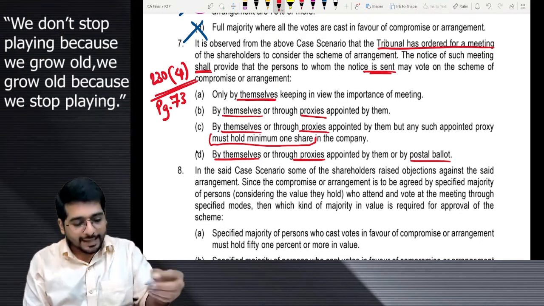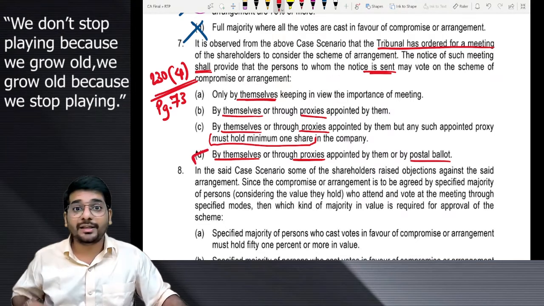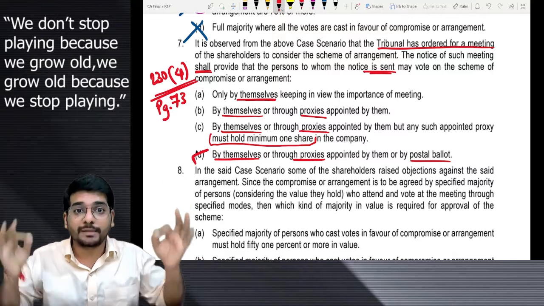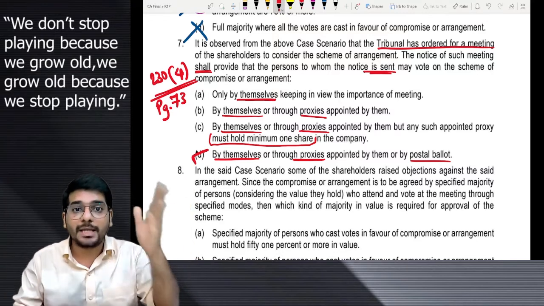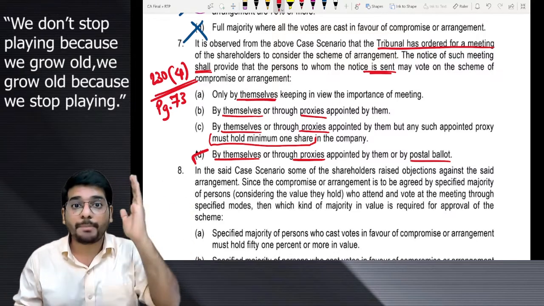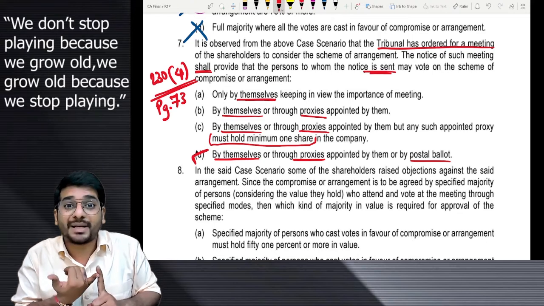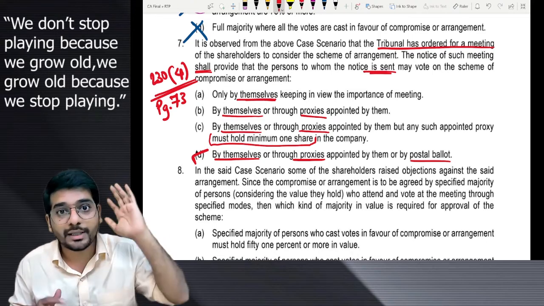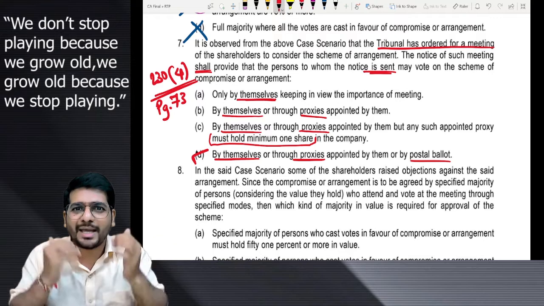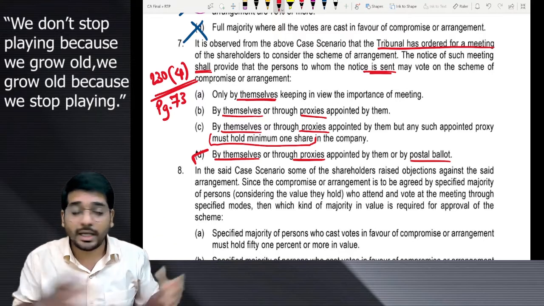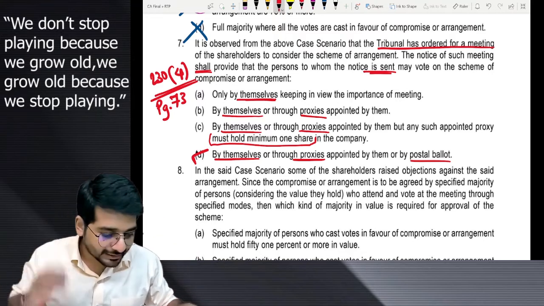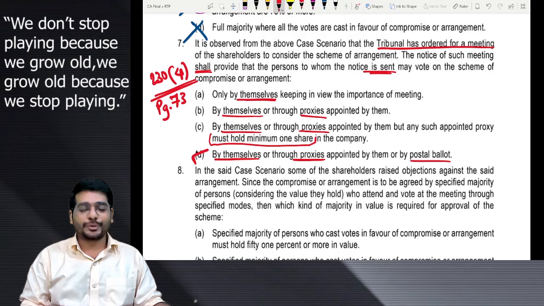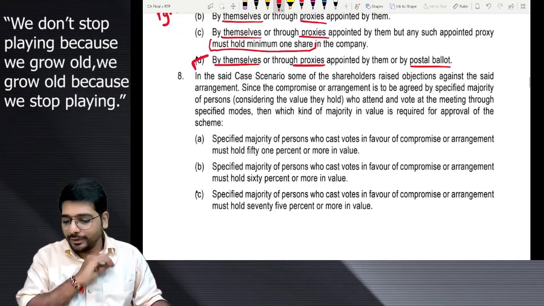Yes, the answer D is clearly written as voting can be done, meeting can be attended by PPP, in P for person, in P for proxy, in P for postal ballot. It is already written over there. It is written in the Bare Act also. I am sure it is written in any other book that you refer to. So the answer is D. Understood? Okay. Let's go to 8.